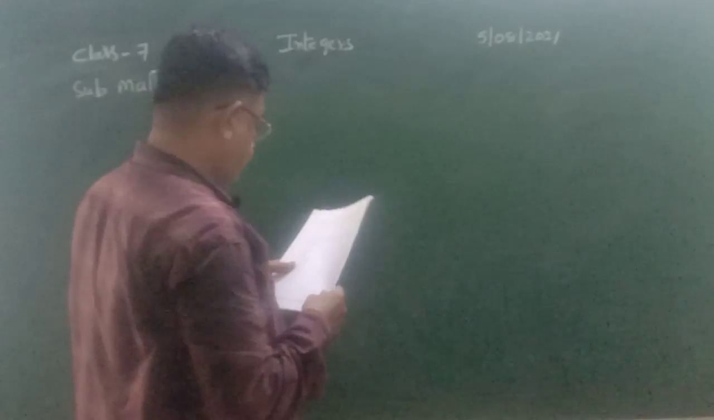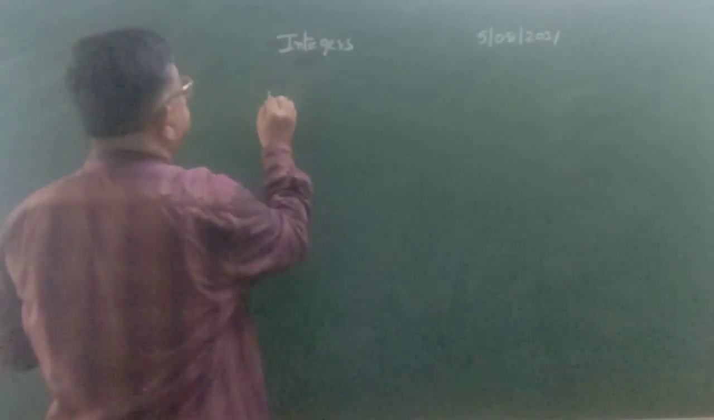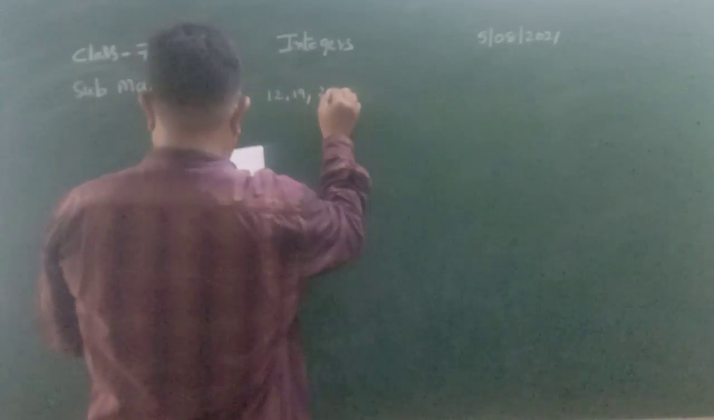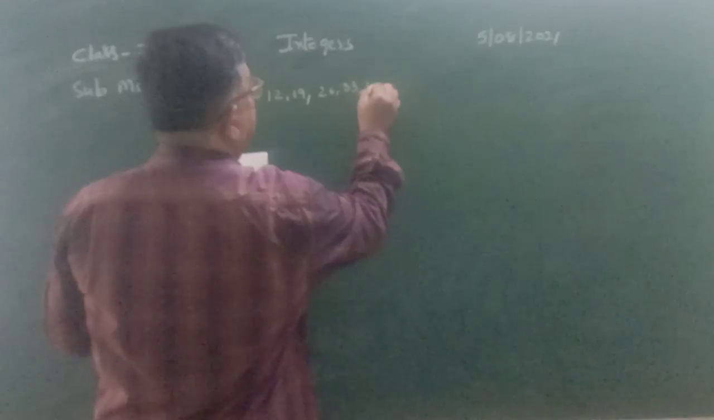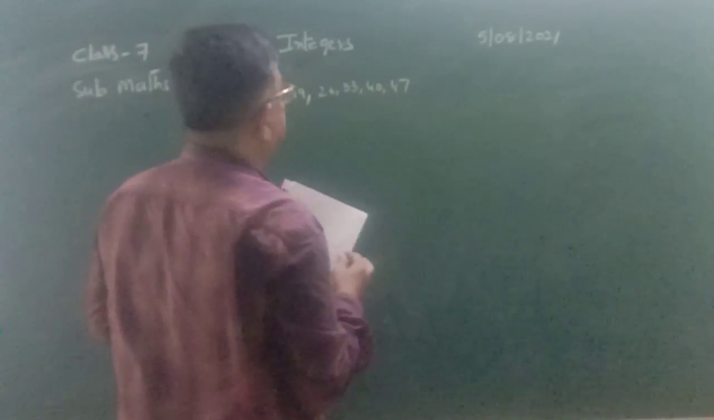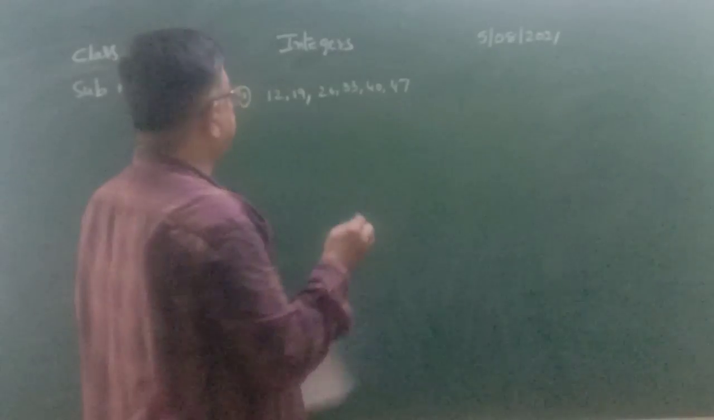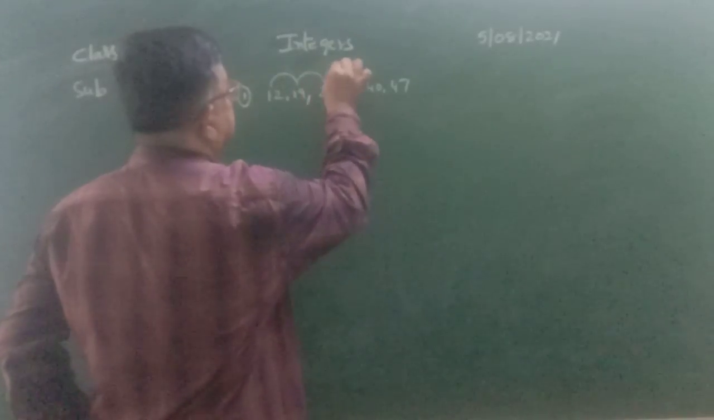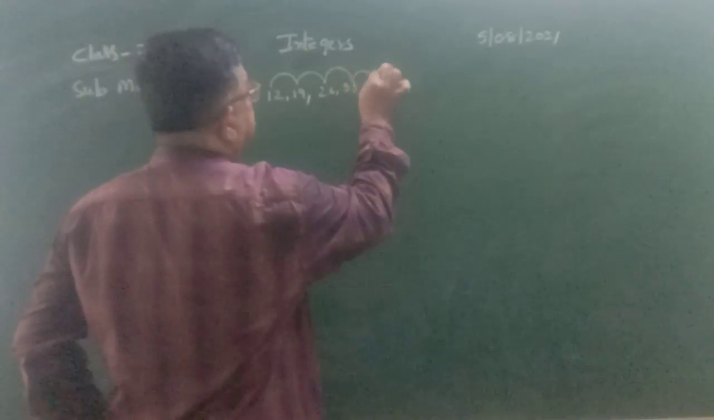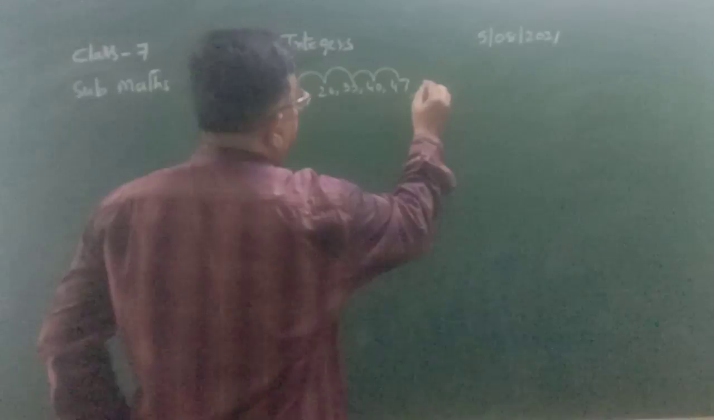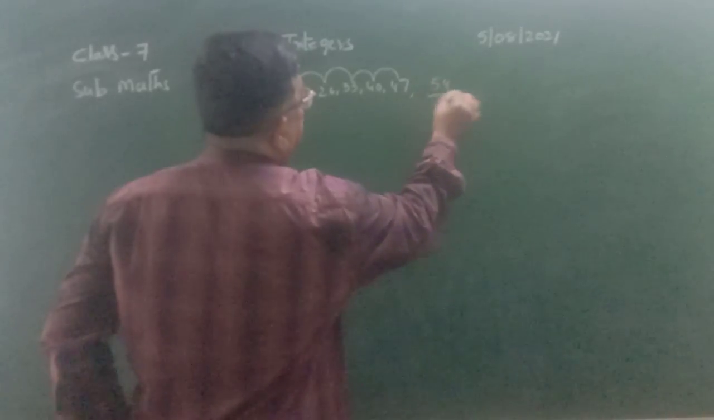Now we do some practice problems. 12, 19, 26, 33, 40, 47. What is the next number of the series? We want to find the next number. 12 plus 7 is 19, 19 plus 7 is 26, 26 plus 7 is 33, 33 plus 7 is 40, 40 plus 7 is 47, 47 plus 7. The next number is how much?